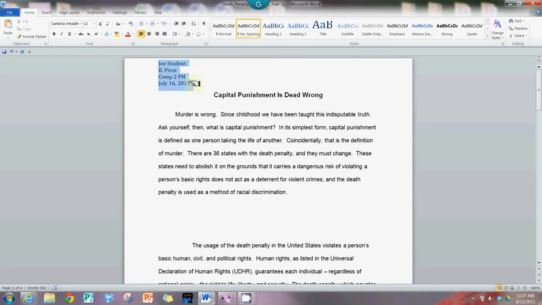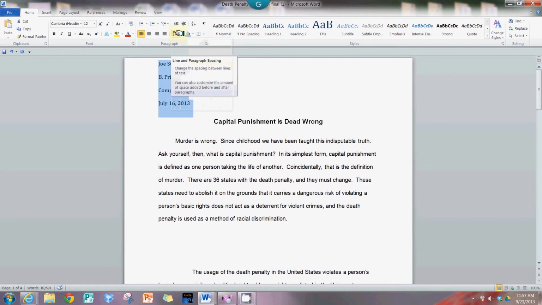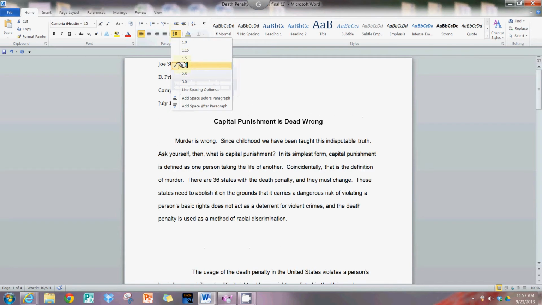This needs to be double spaced, so I'm going to highlight it. I'm then going to go to the line spacing icon up here in your Word toolbar, and you can see that this is where it can give us the option of double spacing if we need to do that ever in a document. We just click on the 2.0, meaning double spacing. This button becomes very important as we work through different APA problems.